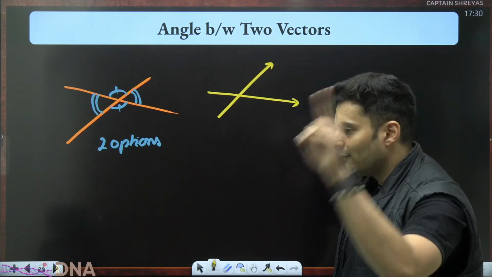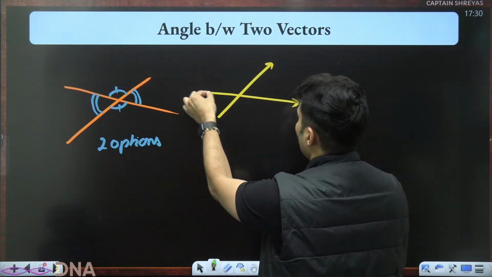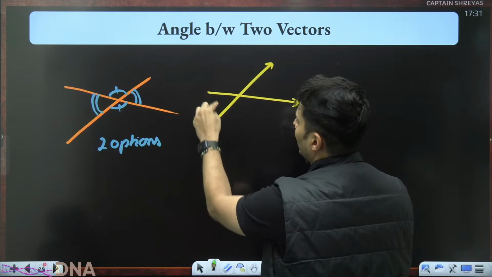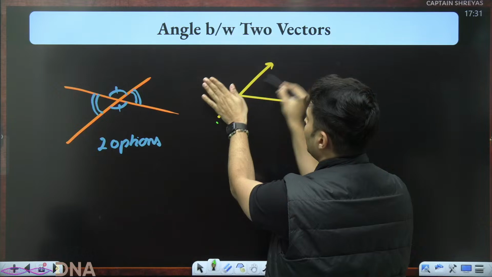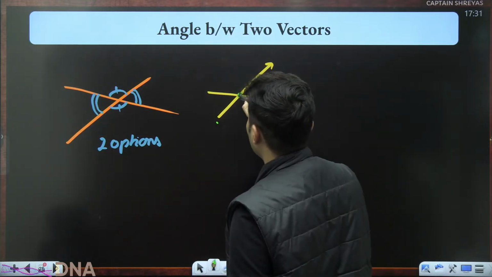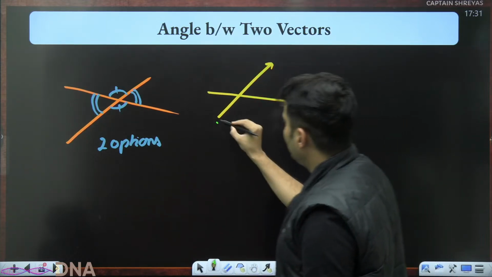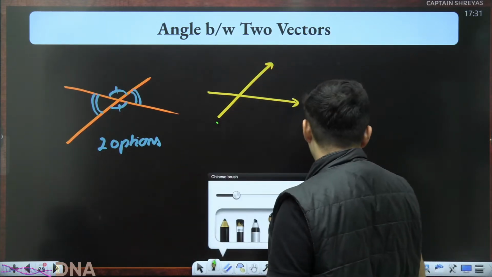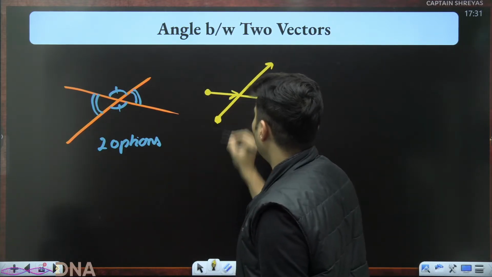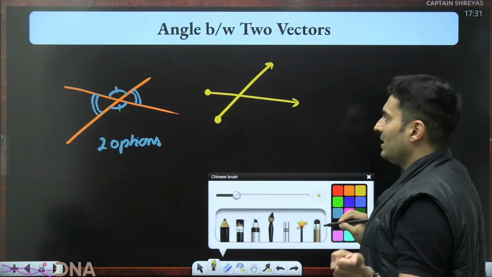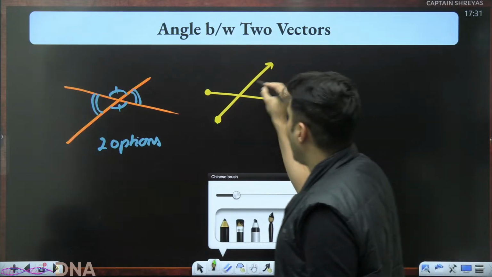You have only one option, and that is to always think as if you can move the vectors around so that their tails coincide, as if they are originating from the same place. Like for example, this, they originate from the same place, or they start from two different tails and end over here at the same point. So wherever they start together or wherever they end together, measure the angle between them.